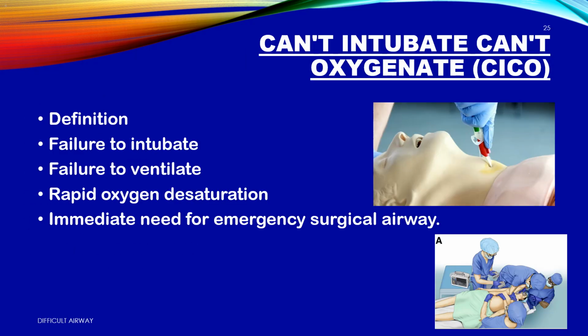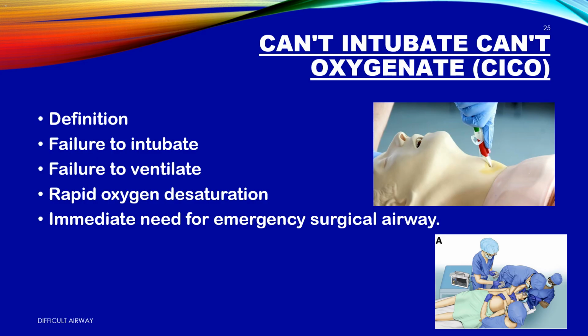Can't intubate. Can't oxygenate. CICO. This is the airway emergency. 1. Can't intubate. The tube won't go in. 2. Can't oxygenate. Mask and SGA won't work. 3. Oxygen is crashing. Seconds left. You have run out of Plan A, Plan B, and Plan C.